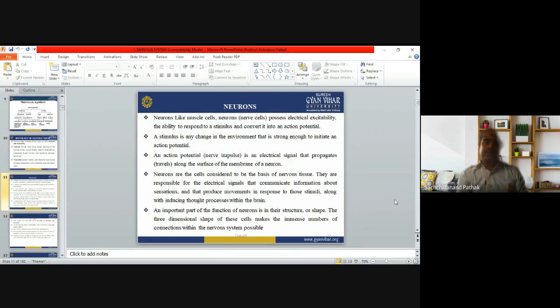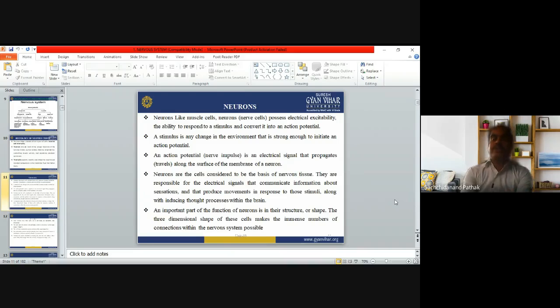And if it is strong enough to send the signals, then it can generate an action potential. So a stimulus is any change in the environment that is strong enough to initiate an action potential.